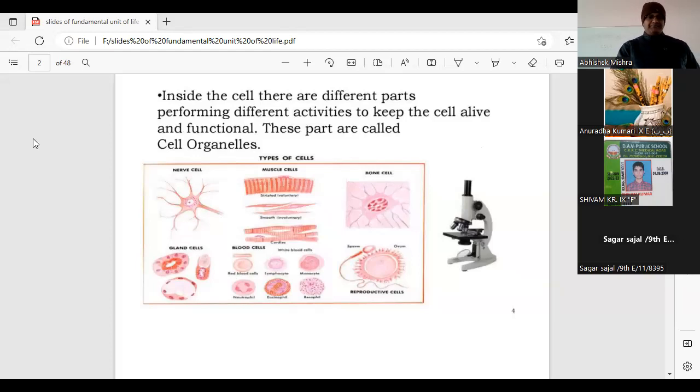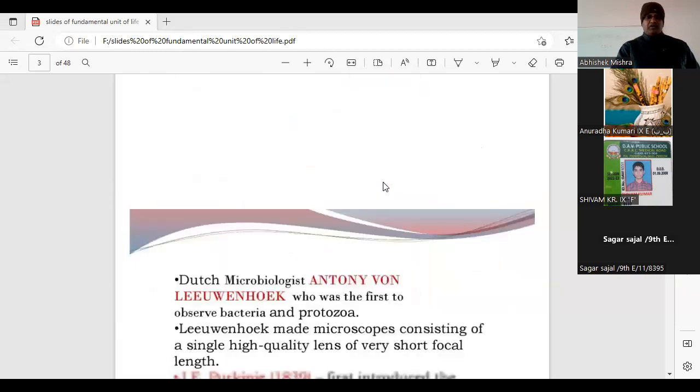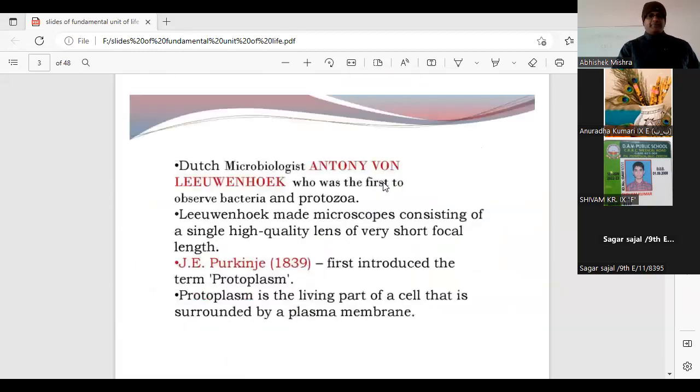Now, in the next slide, we will first go through the cell theory. The Dutch microbiologist Anton von Leeuwenhoek was the first to observe bacteria and protozoa. Leeuwenhoek made microscopes consisting of single high lenses of very short focal length, and it was Purkinje who first introduced the term protoplasm. The protoplasm is the living part of the cell that is surrounded by the plasma membrane.